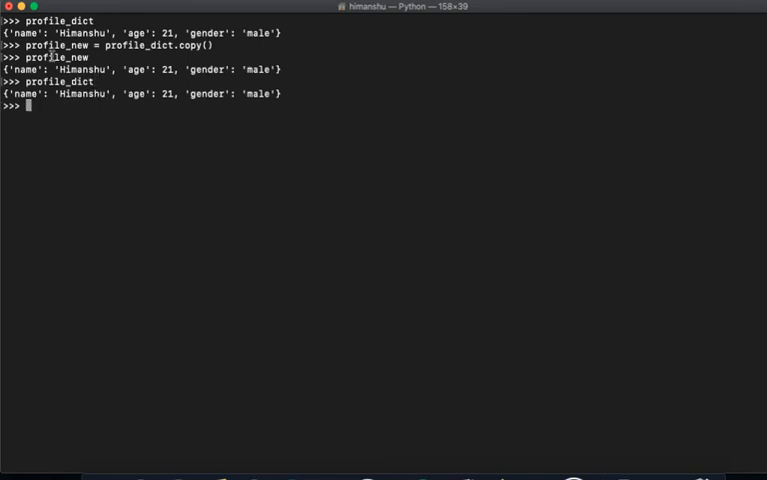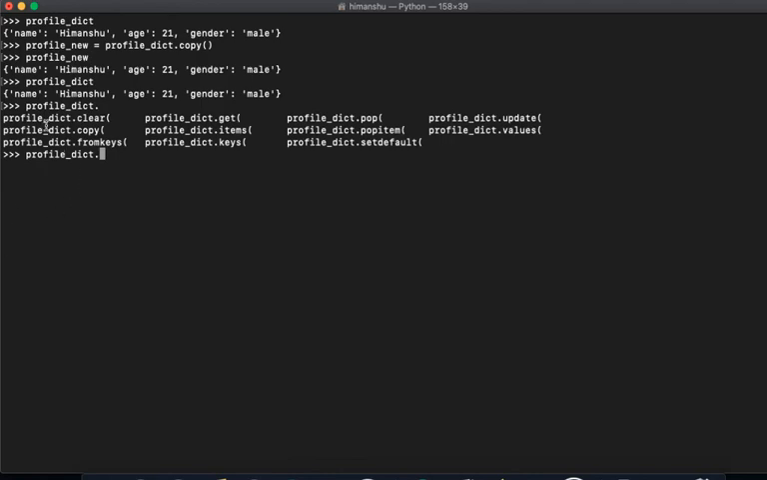So what happens, you're copying the data from this particular existing dictionary and putting it over into a new dictionary. Make sense? Okay, so now next and last probably, profile_dict.clear. Now this is clear. It's actually basically the same as what we use in the lists. So if I say clear on profile_dict, this is actually gone. Nice, right?